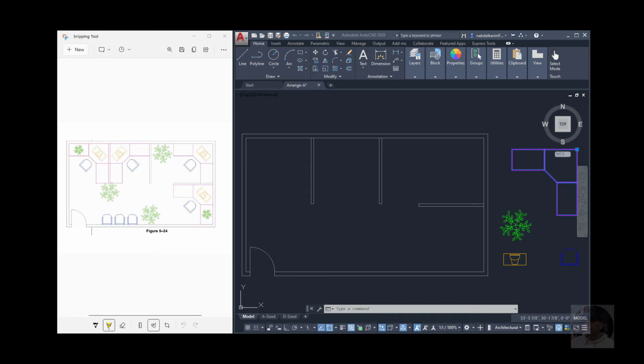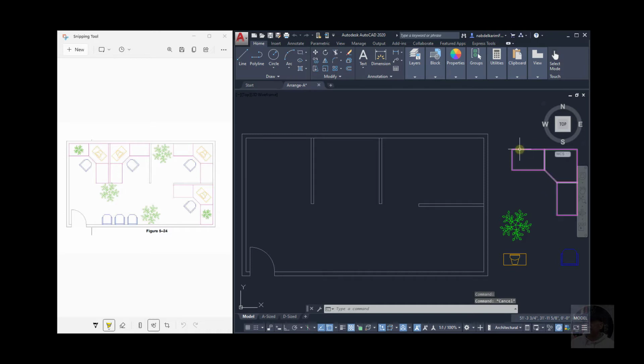Okay, let's practice using move, copy, rotate, scale, and mirror commands to place furniture in a floor plan. We need to place this furniture here in this floor and make it look like this office. There are many ways to do it, and it's whatever you are comfortable using. For example, some people might select copy paste, Control C, Control V. Some people might select click move and then base point and then end point. It's up to you, whatever you are comfortable using.